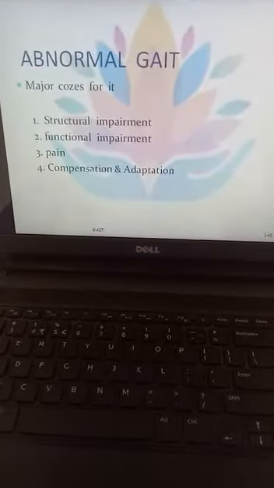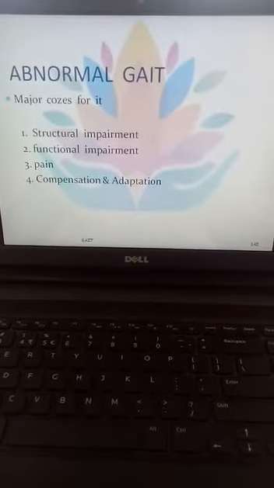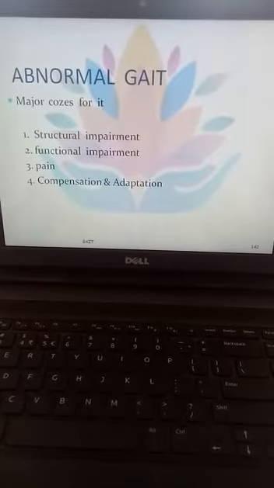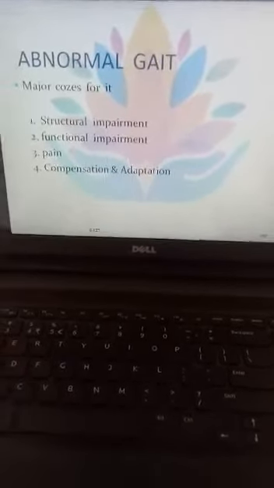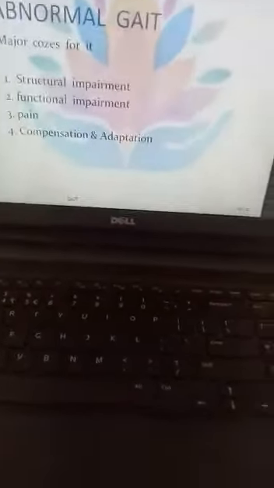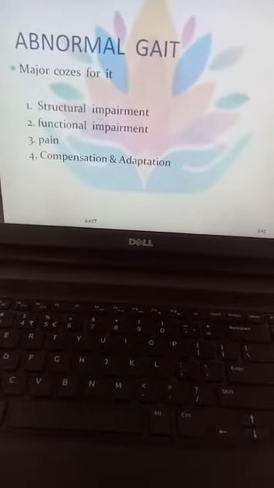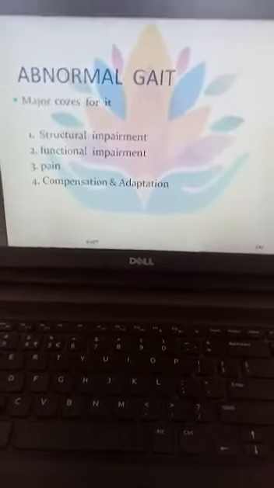The last one is adaptation. In adaptation, the abnormality of the gait is due to any muscle adaptation or any deformity. If a joint or muscle is not able to work properly, it is considered an adaptation of the abnormal gait.